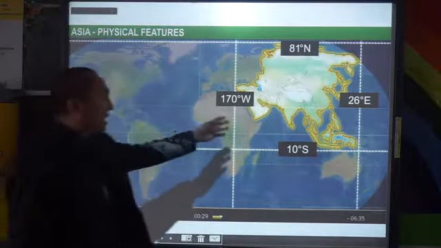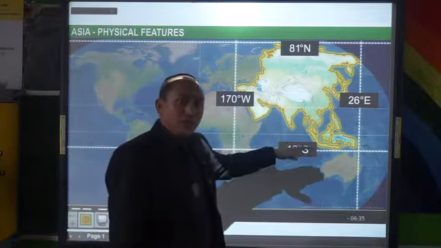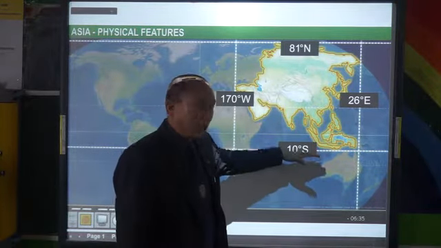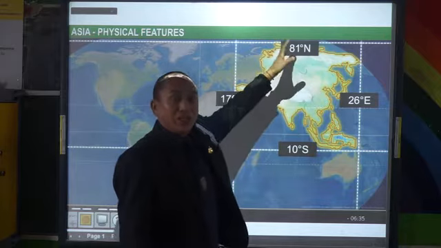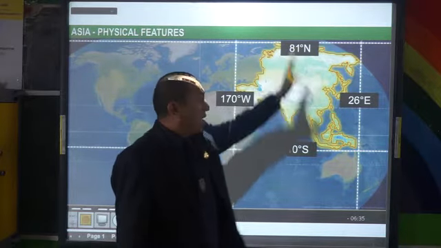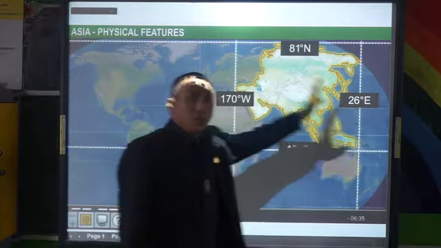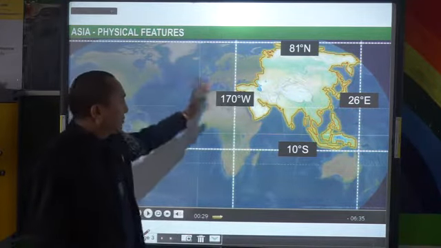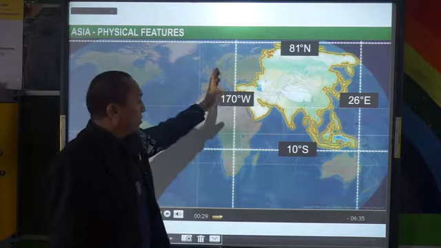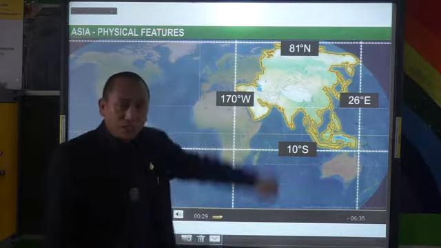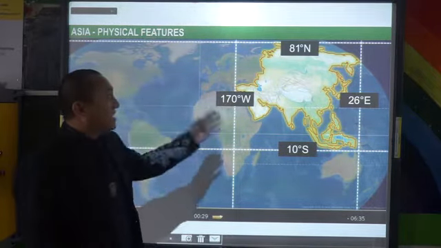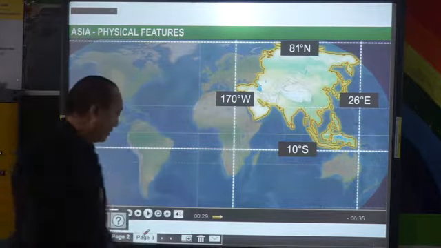See here? This is the extent of Asia. 10 degrees below the equator, it goes right up to 81 degrees or 80 degrees north. And then 25 degrees east to 170 degrees west. So that is the extent of Asia you see.